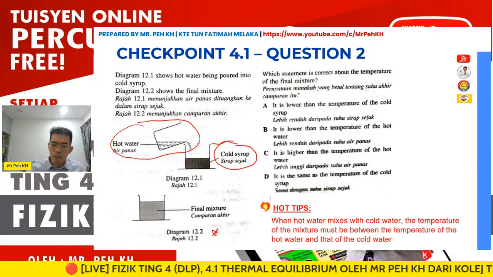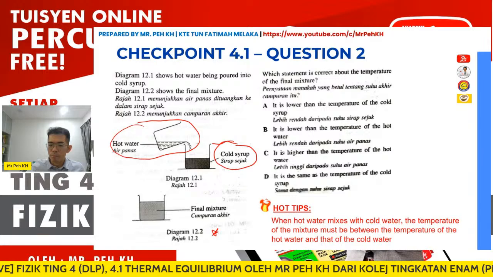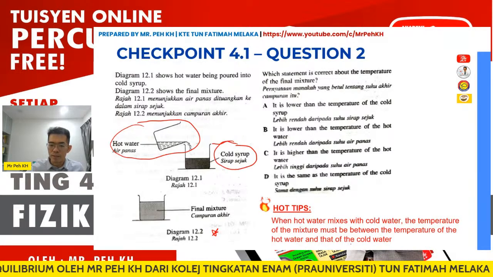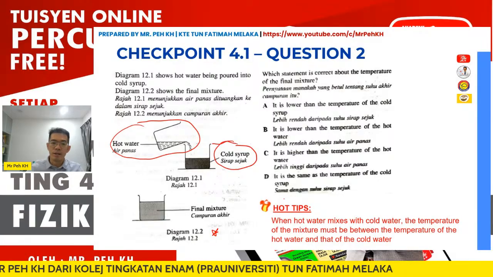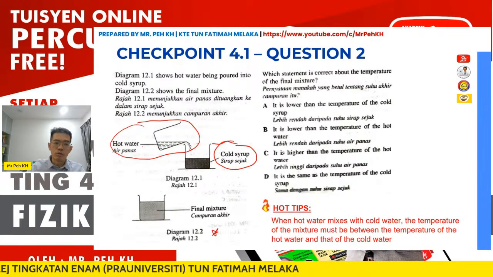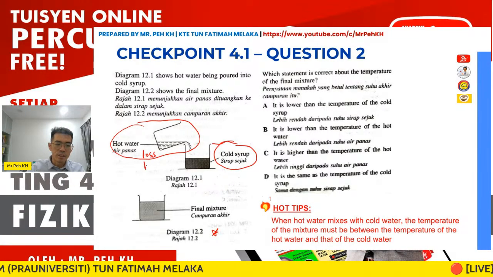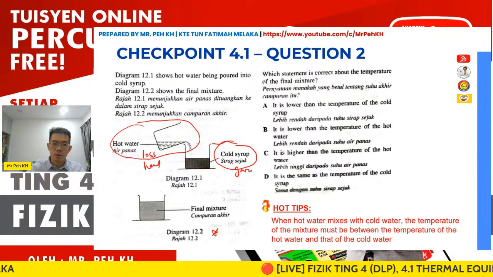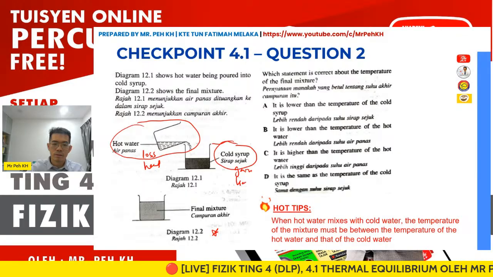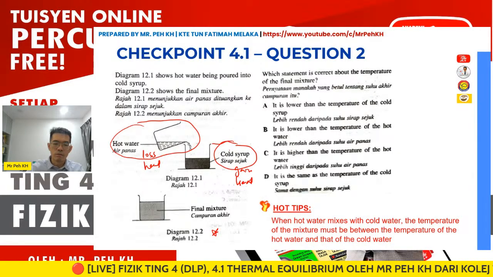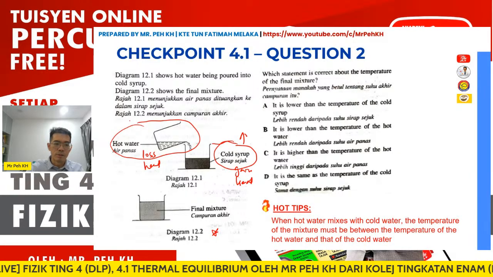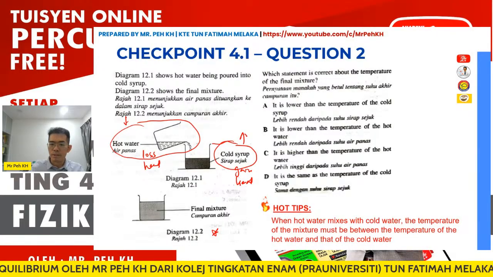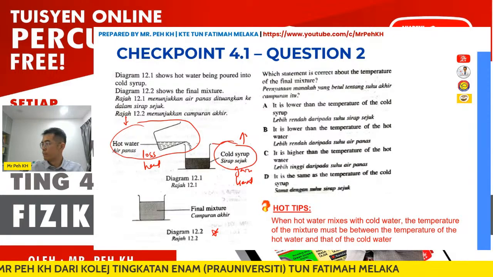So the tip here: when hot water is mixed with cold water, the temperature of the mixture must be between the temperature of the hot water and the cold water. This is what I told you just now, right? Because the hot water will lose heat and the heat lost will be gained by the cold syrup. So the temperature of the cold syrup increases, the hot water decreases, and both should reach the same temperature at thermal equilibrium.